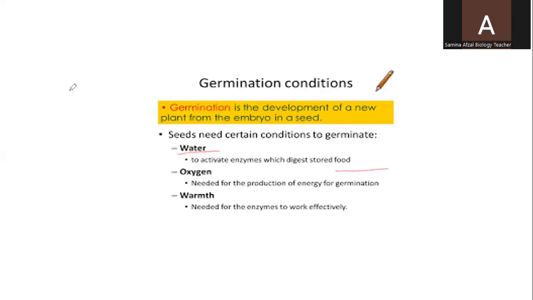Oxygen is necessary for respiration, and as a result of respiration, energy can be obtained for germination. A suitable temperature or warmth is required for enzymes to work efficiently. Enzymes work best at an optimum temperature of 35 to 40 degrees centigrade, which is required for the best activation of enzymes for germination.